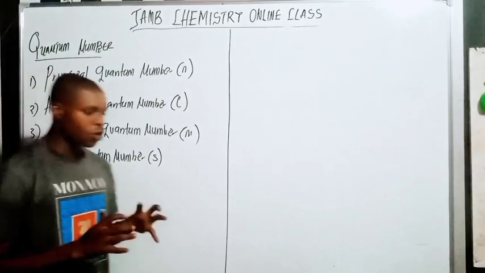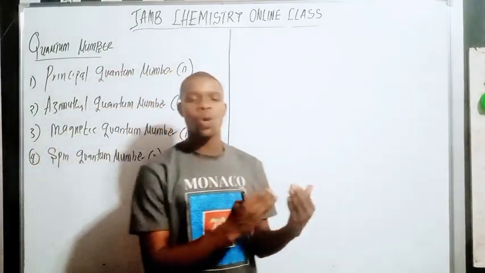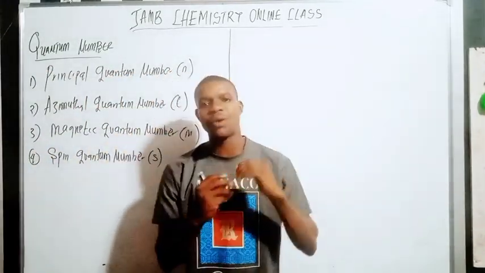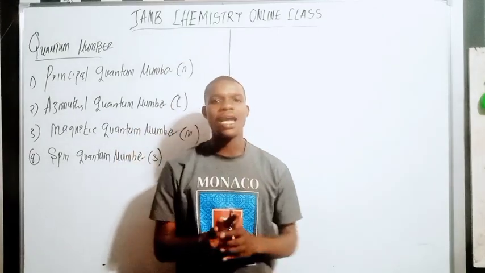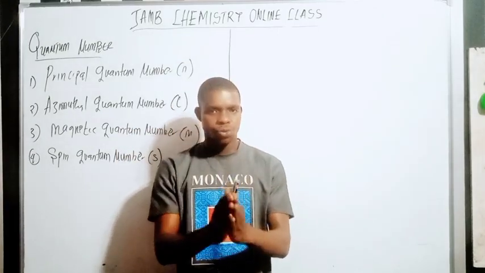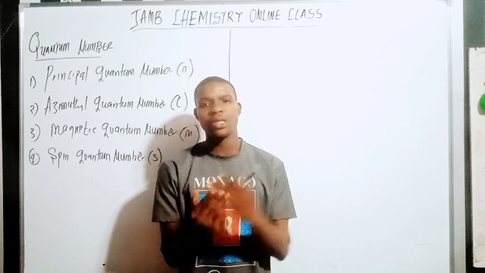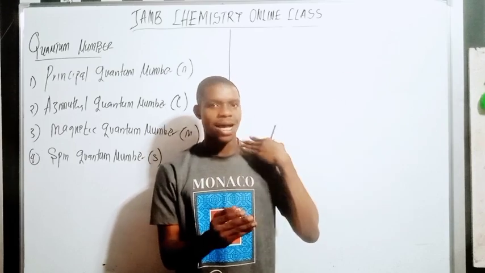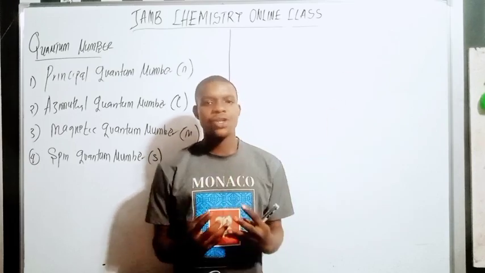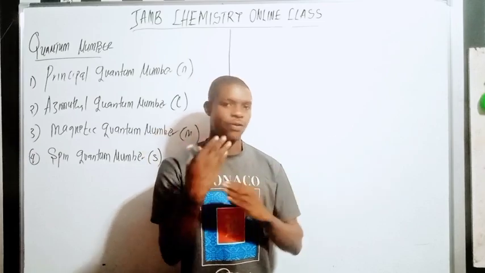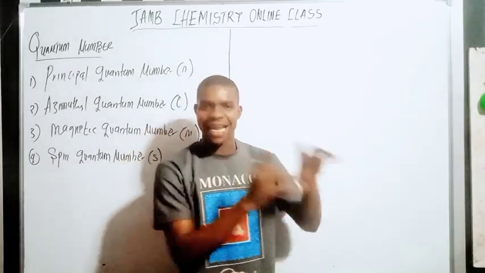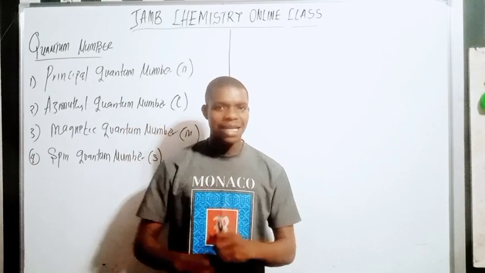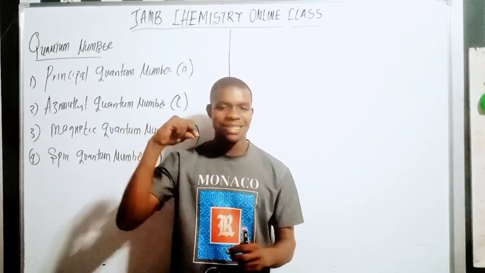Do you understand? I've done a complete video when it comes to quantum numbers, but that was a little bit higher. This video here, I want to tailor down to JAMB standard, because I don't want to go beyond the scope of what JAMB will ask you in your exam. If you want to check out the full video, I will leave it in the description below.